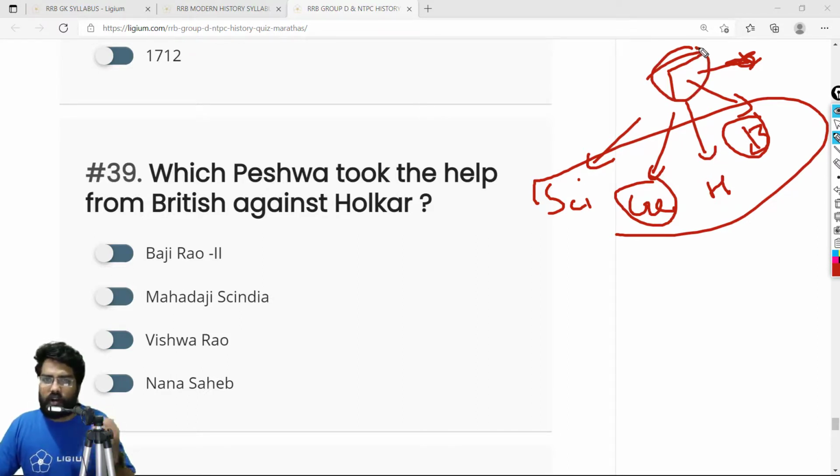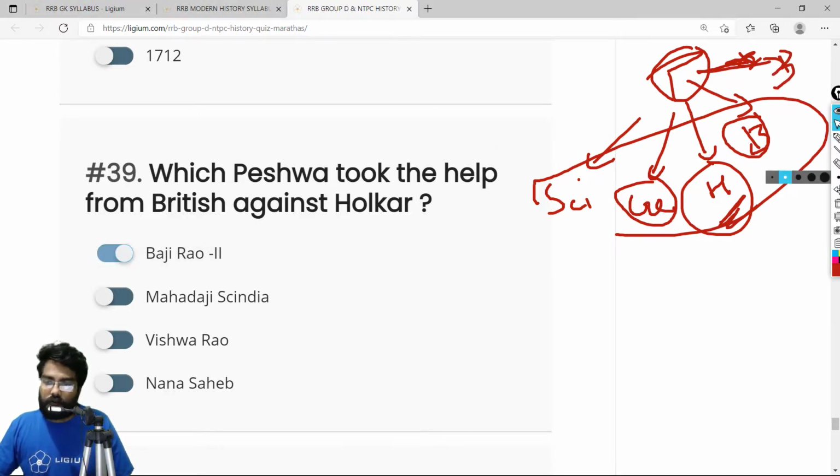The Peshwa title eventually became weak, really corrupt and inefficient. Eventually, the Holkars became really powerful. The Holkars were ruling this part of Indore. The Holkars invaded the Peshwas, and the Peshwas were defeated. So the Peshwa who took the help from the Britishers to save himself was Bajirao II. So the correct answer is Bajirao II.